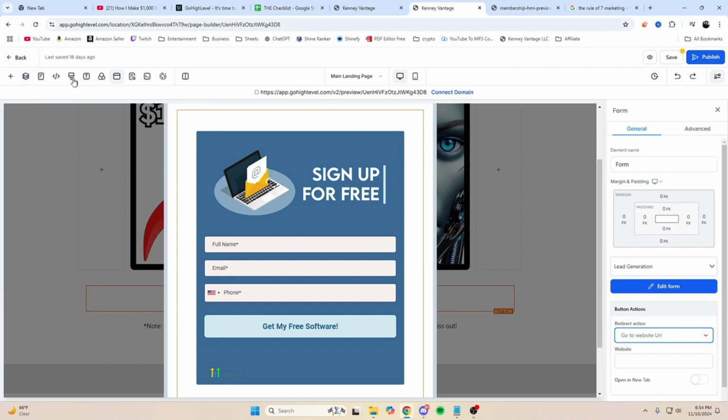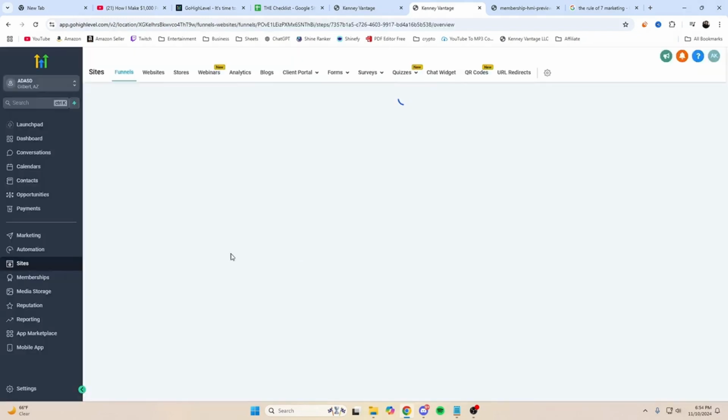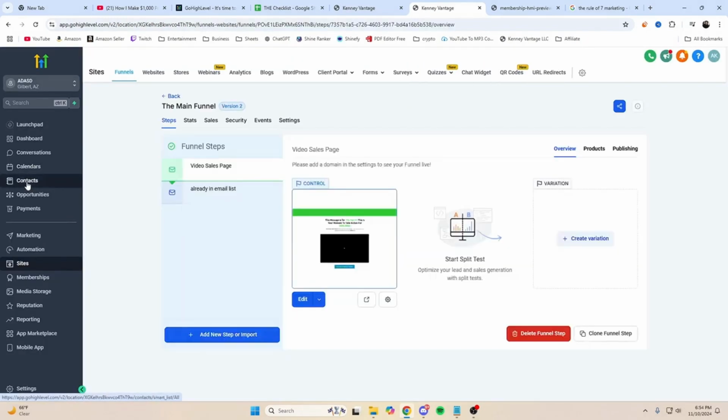Now, what do you do to send the emails? Now that this is here, whenever somebody enters their information here, it's going to end up in the contact section of this account. So in the contacts, I'm not going to open it just in case there's personal information in there, but it's going to show up there.